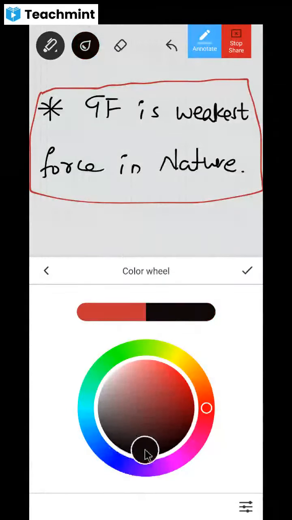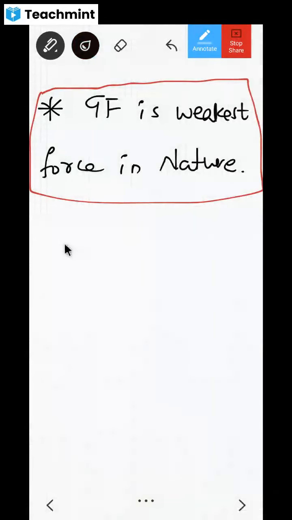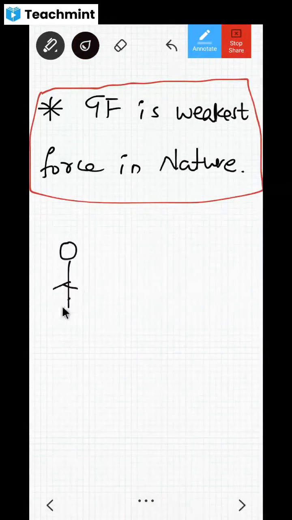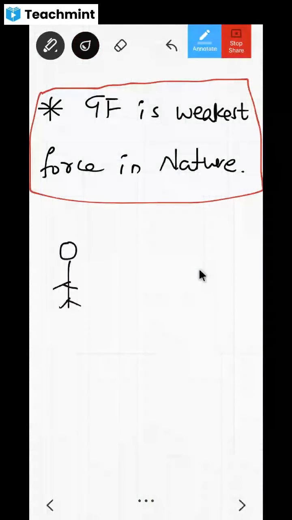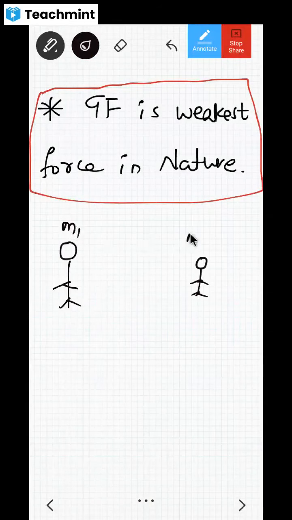Now, do you think I have some mass? I am standing here. Now, one more person, for example, Shravan, is standing here. Shravan is smaller than me, no? Do you think he is also having mass? I am having mass m1 and he is having mass m2. Do you think between him and me there is some gravitational force?